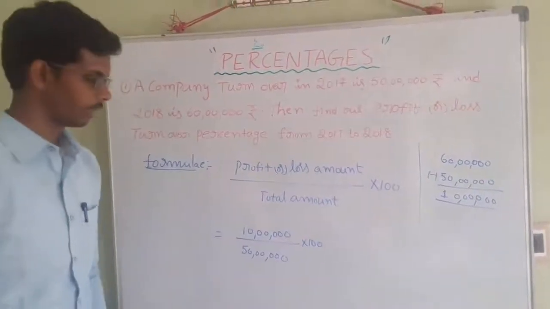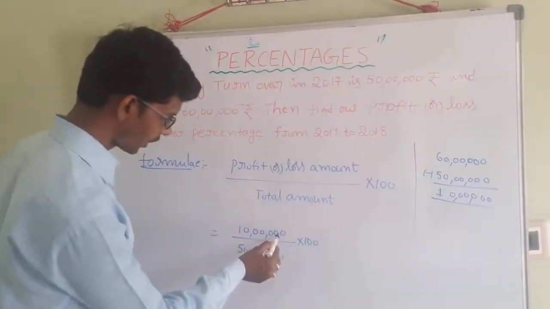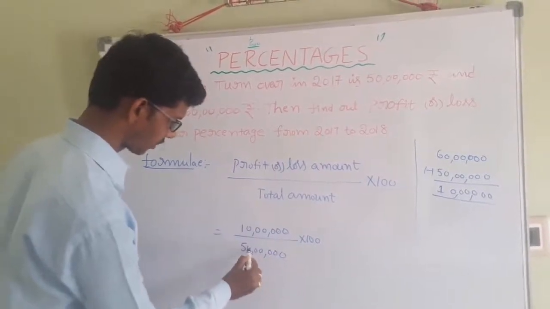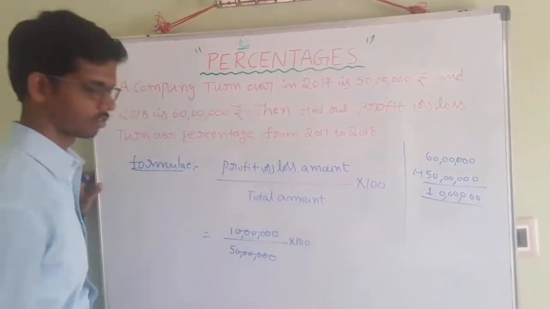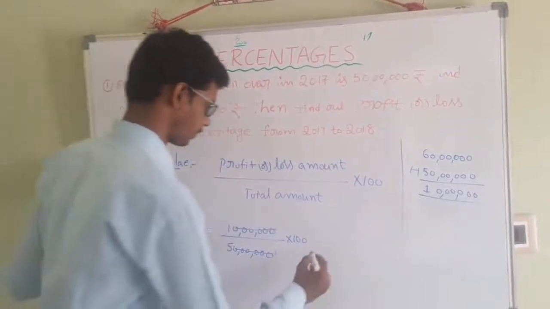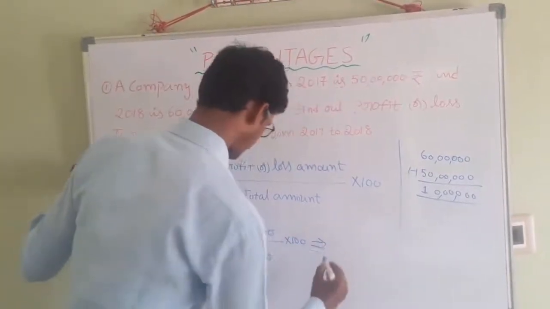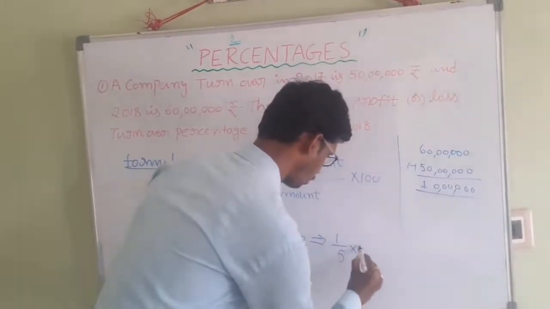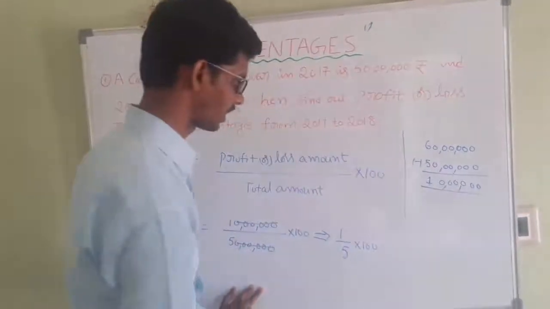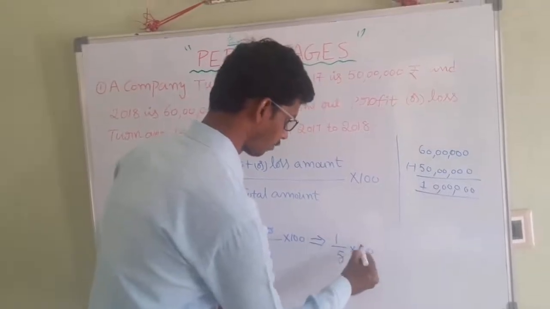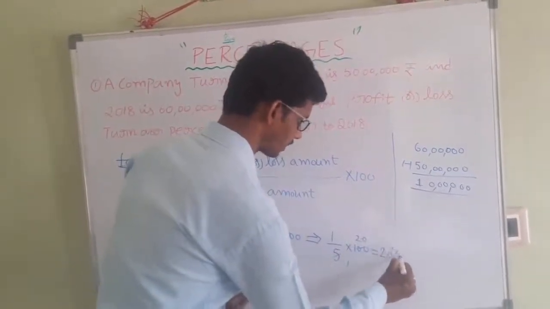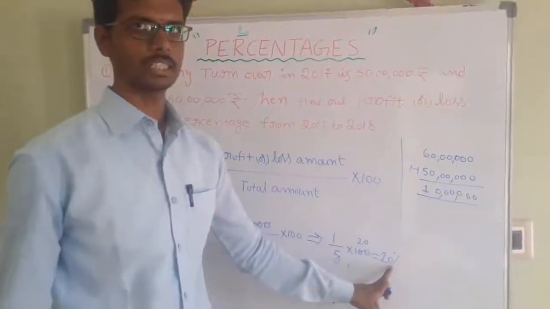Here, let us see how many zeros. 1, 2, 3, 4, 5, 6. Here also 1, 2, 3, 4, 5, 6. Strike off these 6 zeros. Next, that is nothing but 1 by 5, 1 by 5 into 100. 5 ones are 5, 5 twos are 10, so 1 into 20 is nothing but 20. This is the percentage symbol: 20%.